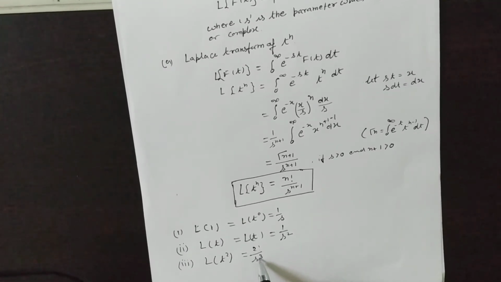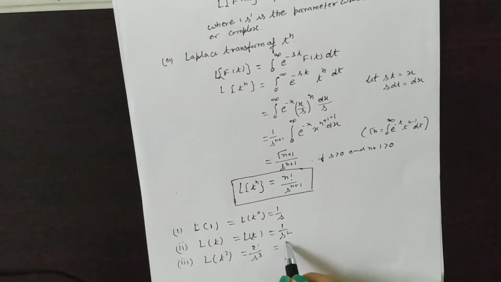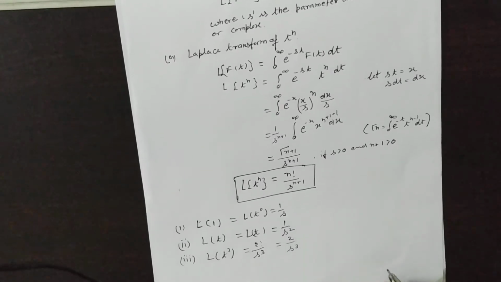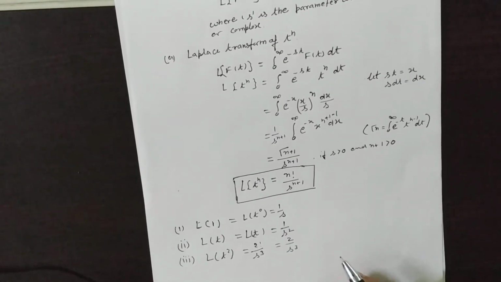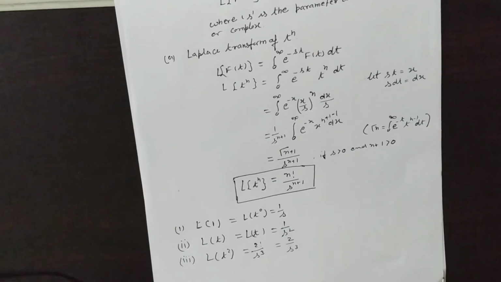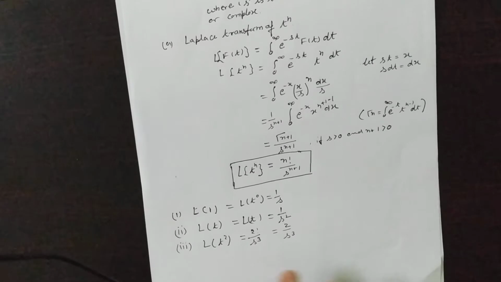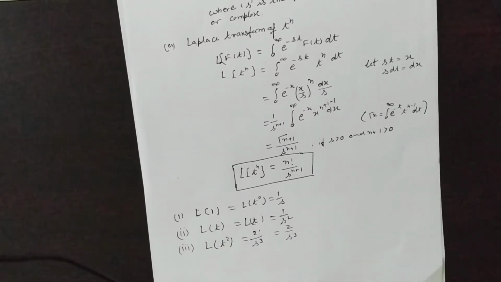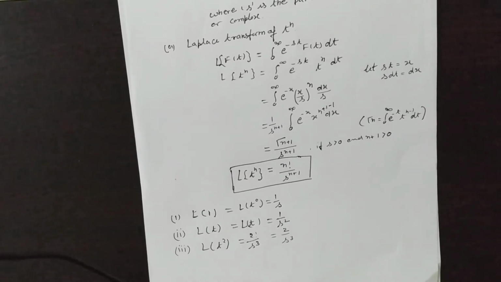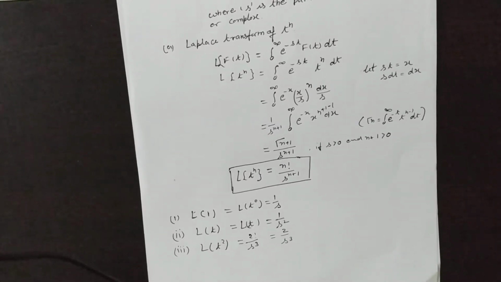Therefore this is equal to 2 by s cube. Similarly, you can find the nth term. These are the important results for the Laplace transformation, and so on, you can find out the nth term.